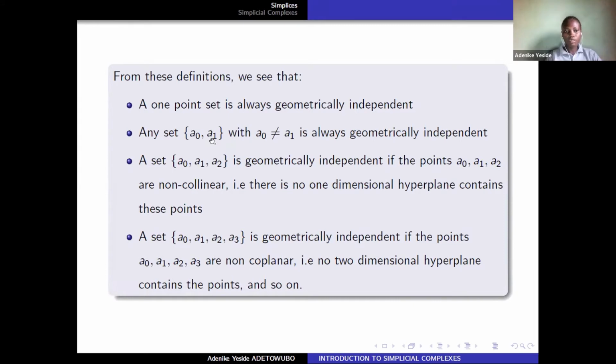Any set of two distinct points is always geometrically independent. A set of 3 points is also geometrically independent according to that proposition, so no one-dimensional hyperplane contains these points. These 3 points are distinct, none of them lying on the same straight line, so they are non-collinear. And a 4-point set is also geometrically independent, so no two-dimensional hyperplane contains these points. These 4 points are distinct, none of them lying on the same plane, so they are non-coplanar.